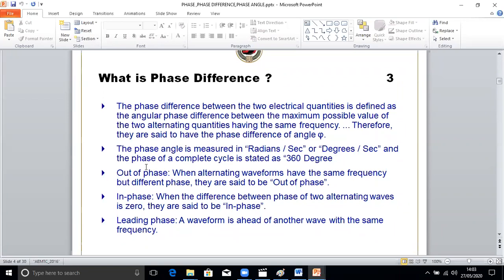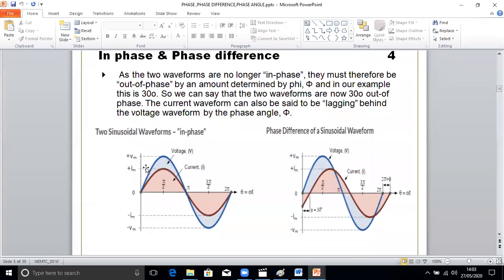Now if you see this diagram, one is showing in phase, the other is showing phase difference. You can make out the difference. These two waveforms are no longer in phase. They must therefore be out of phase by an amount determined by the angle phi. This is the phi angle here.